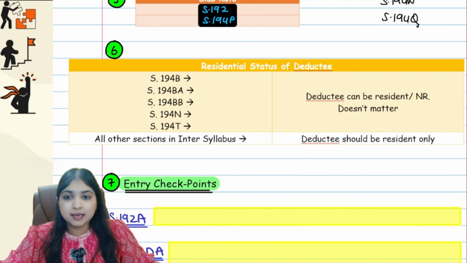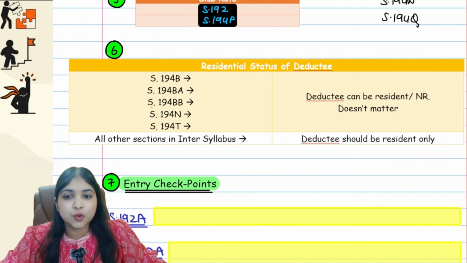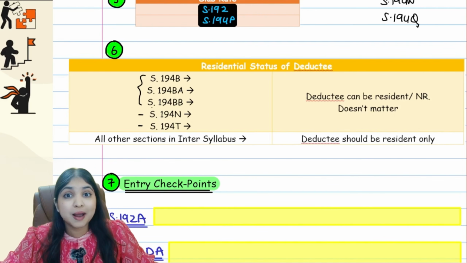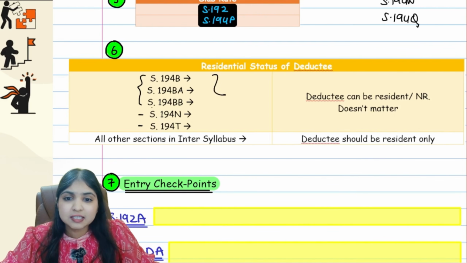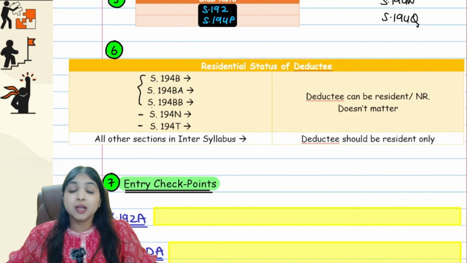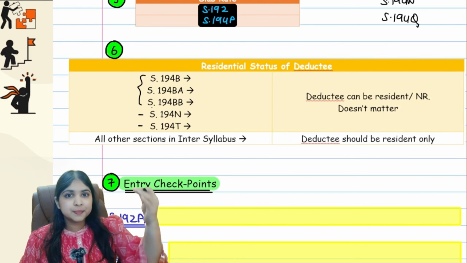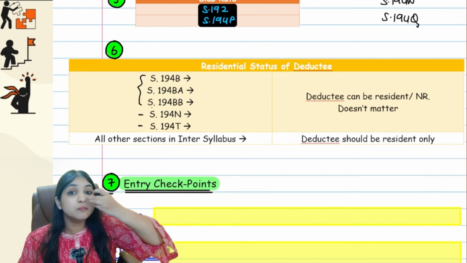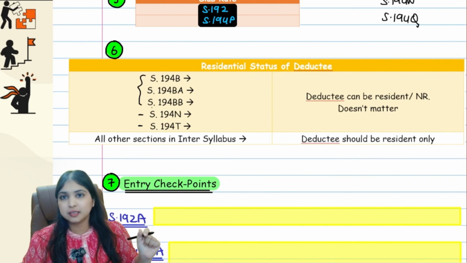But however, in 5 sections, 194B, your casual incomes, 194BA, your online winnings, 194BB, your horse race winnings, simple, your 194B sections, 194N, cash withdrawals, and 194T, your new section for partners, remuneration and interest. In these 5 sections only, the deductee can be resident, non-resident, it doesn't even matter. But in all other sections, the deductee, the person to whom we are paying the amount, the person against whom we are deducting the tax, has to be a resident.